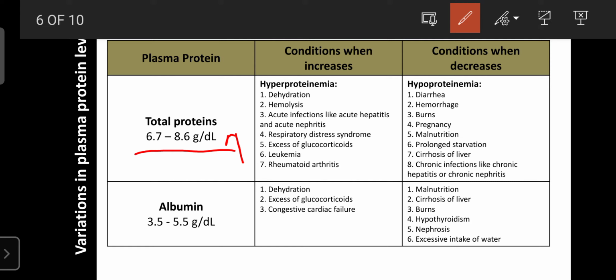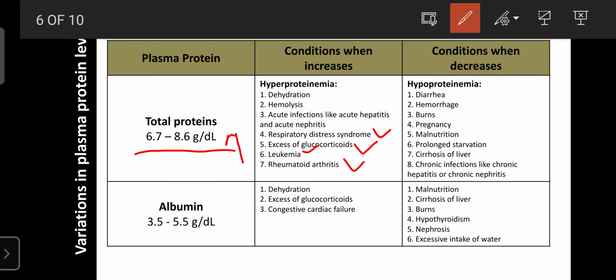Then in respiratory distress syndrome, due to stress and failure of respiration, the protein count also increases. Then excess glucocorticoids, whether from use of glucocorticosteroid drugs or synthesis of glucocorticoids from the adrenal during stress, also increases the total protein. Even in leukemia and rheumatoid arthritis the total protein is more than 8.6. Remember these are the conditions where the total protein count increases.